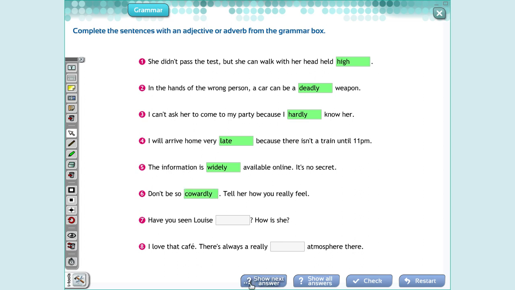Have you seen Lois lately? How is she? I love that cafe. There's always a really friendly atmosphere, lovely atmosphere. We can use many options for this blank.